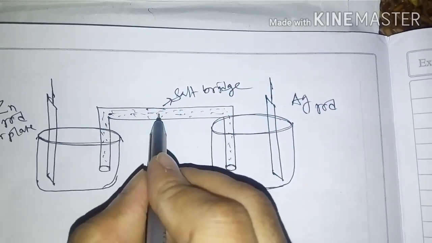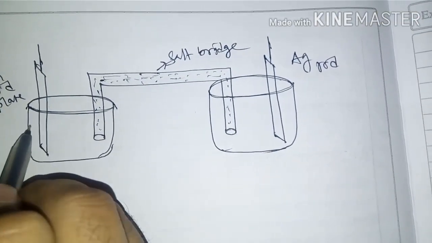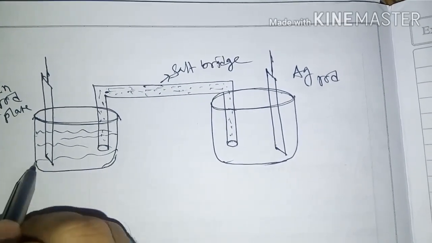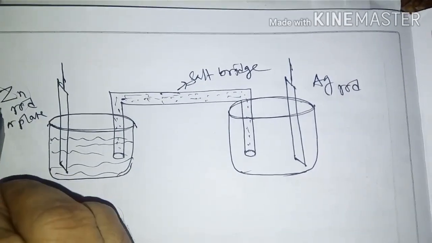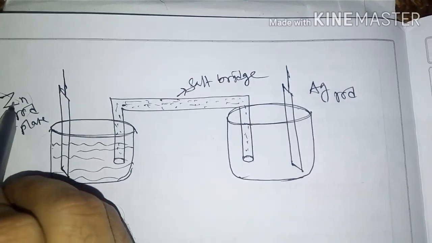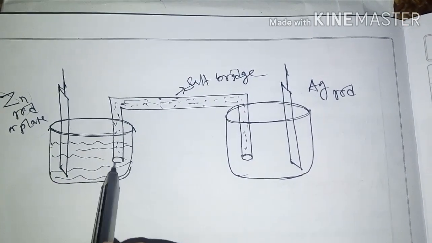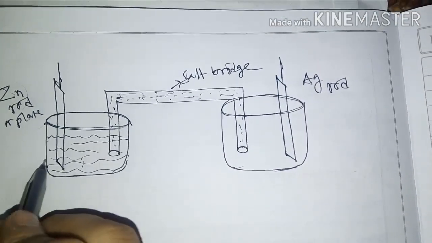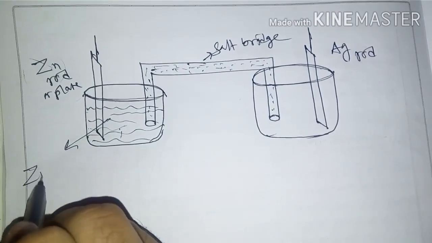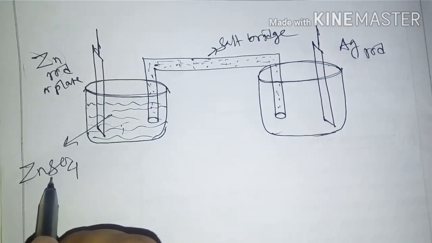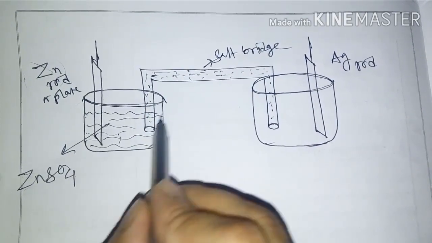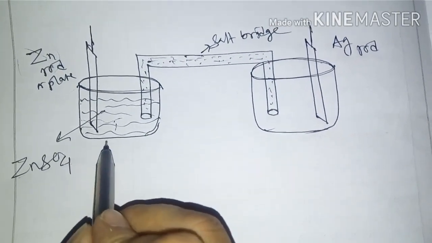And inside the beaker, one solution is there. For this zinc rod, the solution you can consider is zinc sulfate. Inside the beaker, zinc sulfate solution is there.